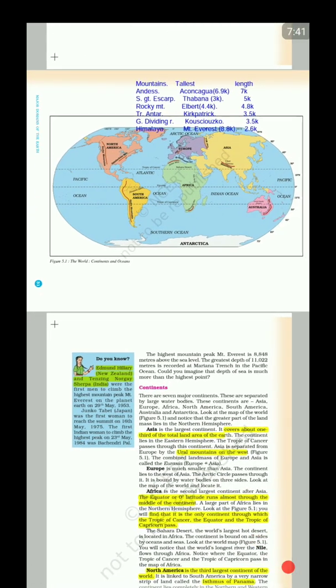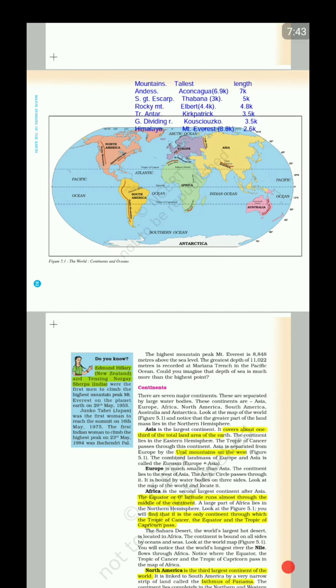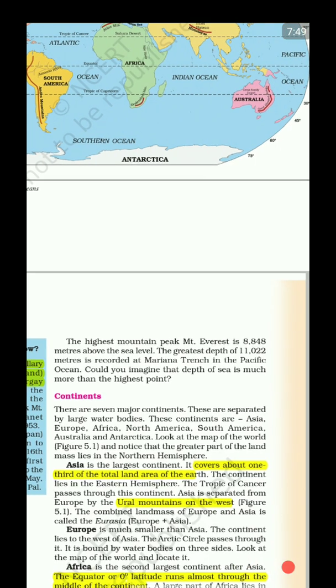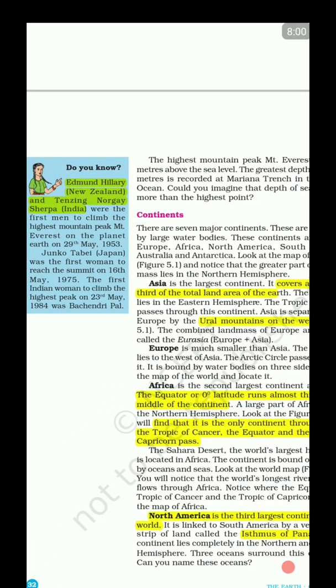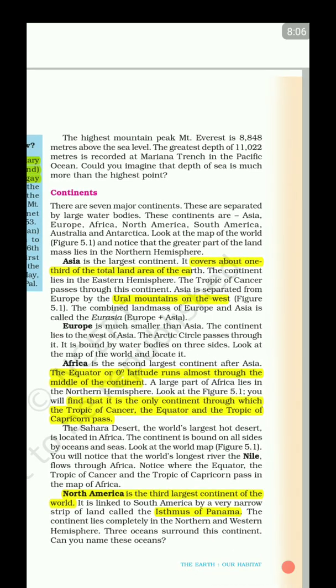Other important facts are like the greatest depth is recorded at Mariana Trench in the Pacific Ocean, roughly 11 kilometers. And definitely, Tenzing Norgay Sherpa was the first to climb Mount Everest with Hillary. Bachendri Pal was the first Indian woman to climb Mount Everest, right?